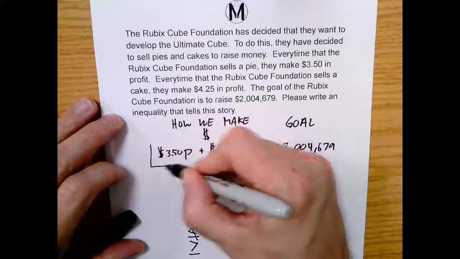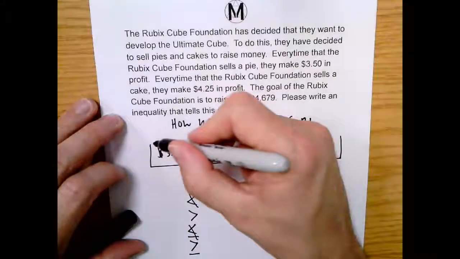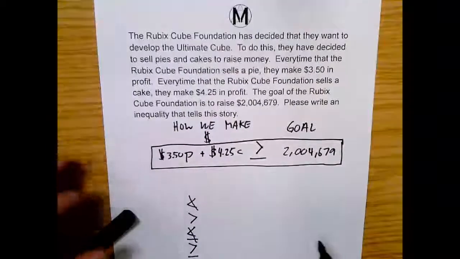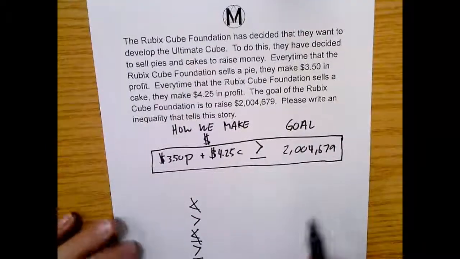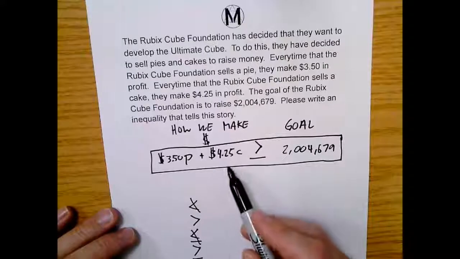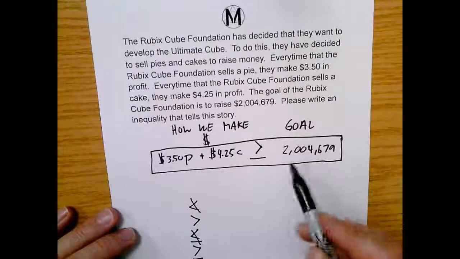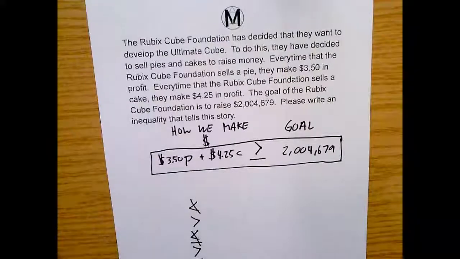And that is actually it. That tells the whole story. That's translating this story just into a nice, efficient bit of mathematics, right? The profit from our pies plus the profits from our cakes, we want to be greater than or at least equal to our goal to make the ultimate cube. All right, and good job.